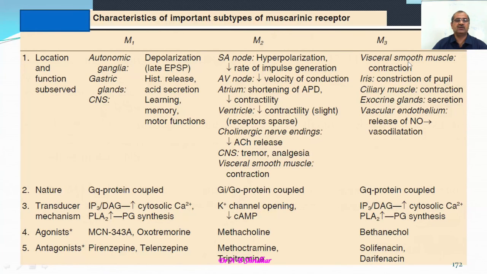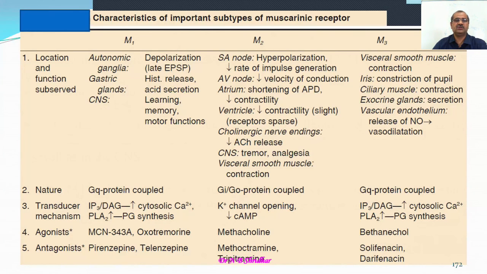Whereas the M3 type of receptors are located on most of the visceral smooth muscles, and the function is contraction of the smooth muscles: on the iris, constriction of the pupil; ciliary muscle contraction; exocrine glands secretion; and vascular endothelium release of nitric oxide, causing vasodilatation. The proteins responsible for the actions are Gq type of proteins, and the mechanism involved is the same as that of the M1 type of receptor.